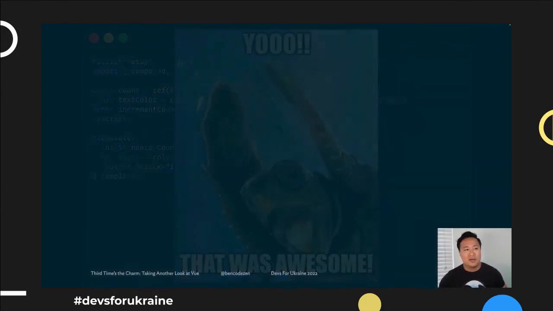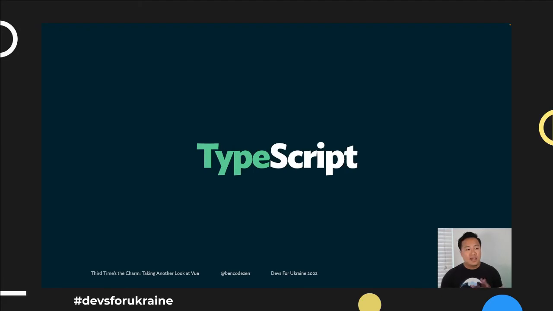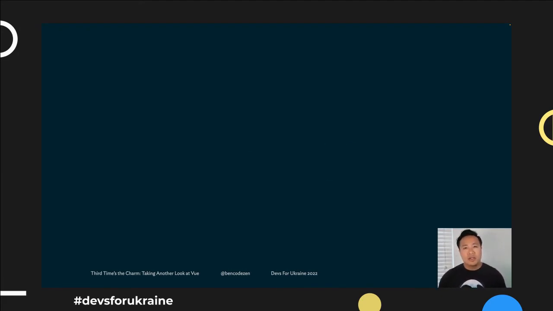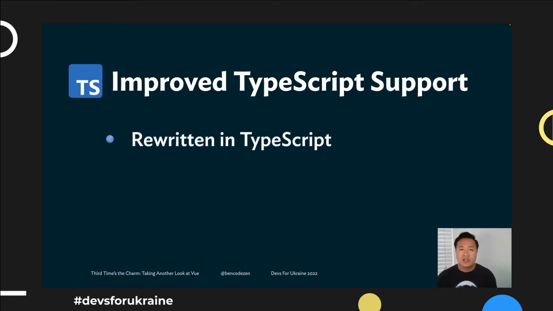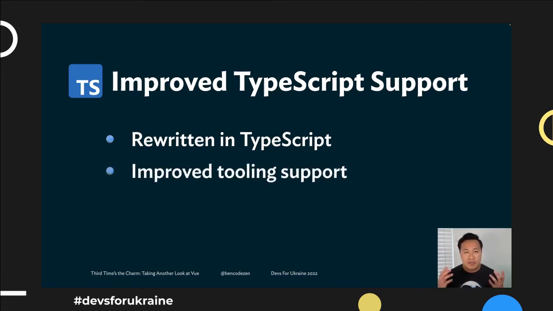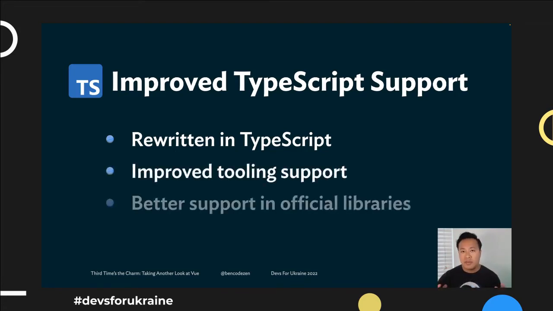All right, so what else is there? Well, something that's worth mentioning here is the TypeScript experience with Vue. In Vue 2, we had a little bit of trouble when it came to integration with TypeScript because, well, Vue 2 wasn't written in TypeScript. So when it came to exporting types or integrating, people had some problems. But with Vue 3, that's no longer the problem because we now have improved TypeScript support. Because Vue 3 was rewritten entirely in TypeScript, which means going forward, you can expect improved tooling support, and there is much better support in official libraries for types and those things.